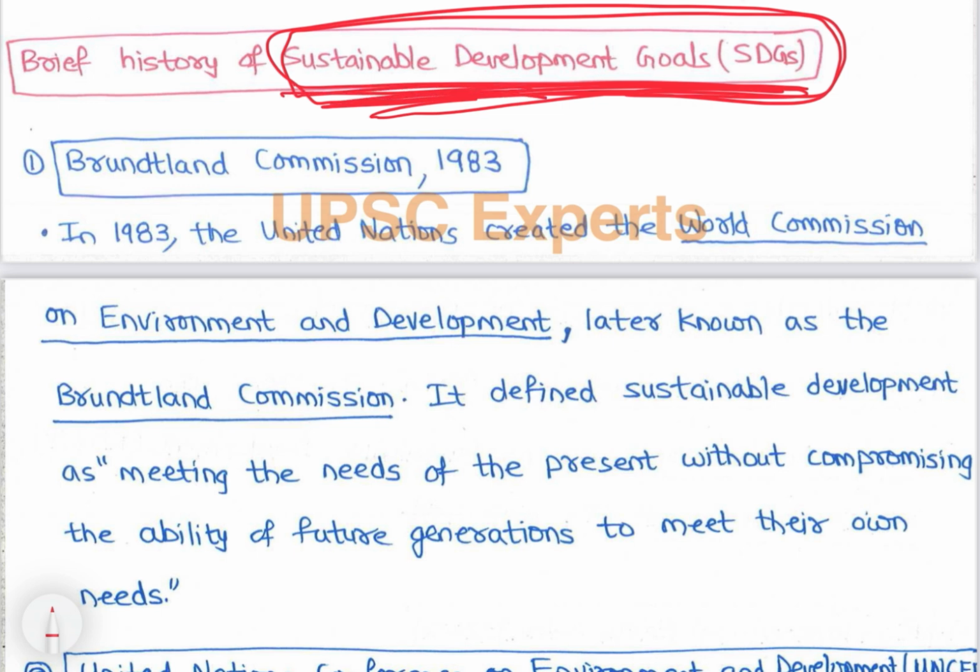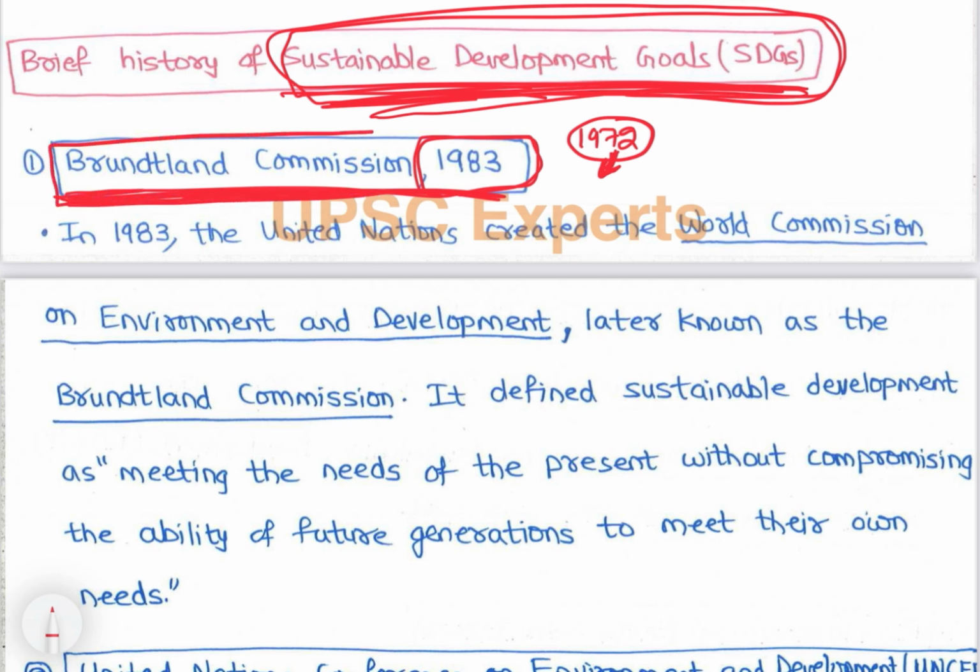So first time sustainable development, right? ऑफिशियली देखो, Brundtland Commission बना 1983 में, right? See, 1972 में Stockholm Conference हुआ, right? Stockholm Conference happened, right? उसके बाद environment को लेके काफी बातें हो रही थी, right? So UN ने एक commission बनाया, Brundtland Commission, right? I think ये Brundtland is some Prime Minister और Foreign Minister of Norway और Sweden, right? So you can know that, right? She is female, right? Brundtland, you can just Google search it, right? So Brundtland Commission 1983 में बना, right?